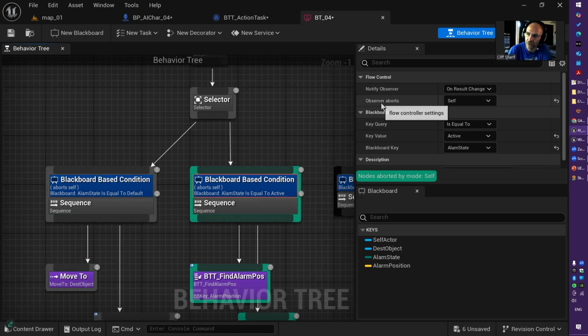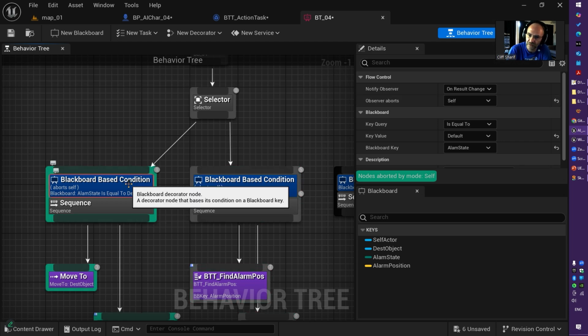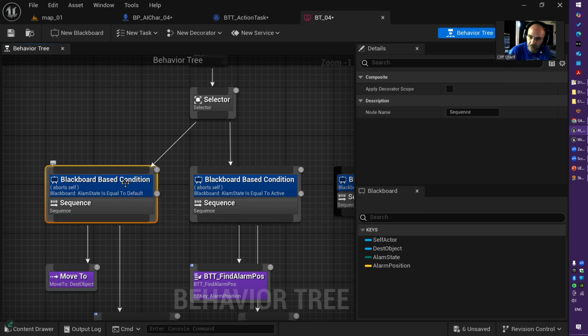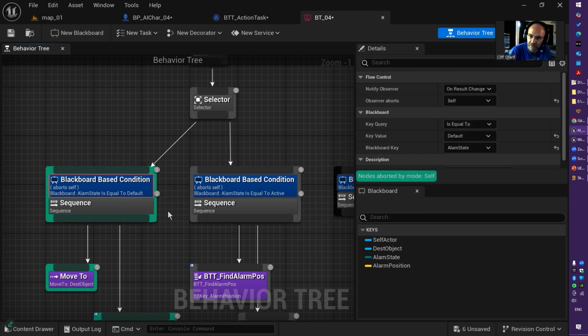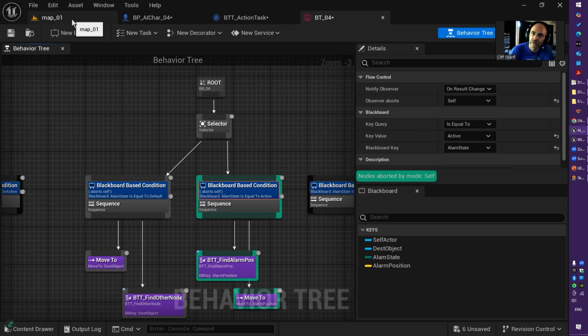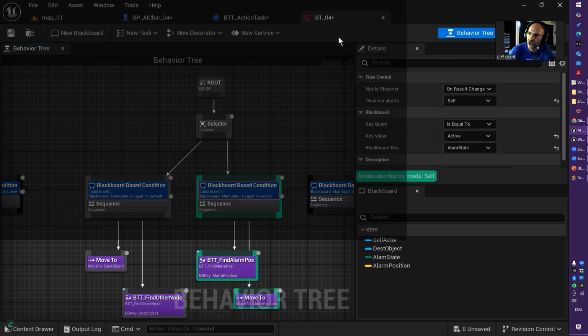But both of them have observe abort set to self. This one, and this one. And as you see, when I click on the decorator, not the AI task, AI composite decorator, I have a change of color of these two blocks. So let's see how the behavior is changed.